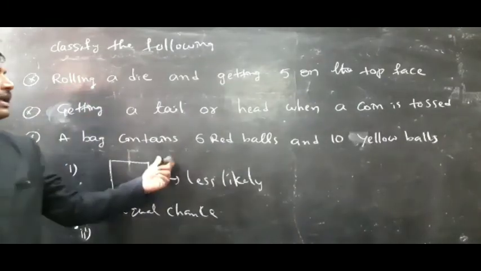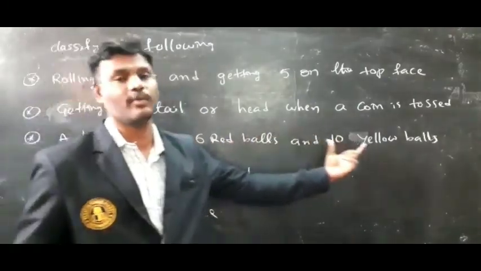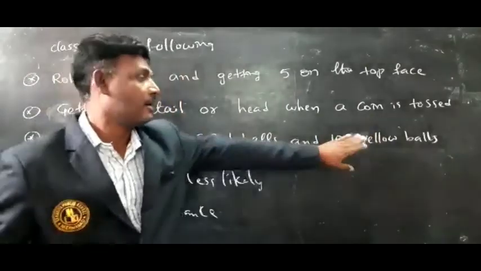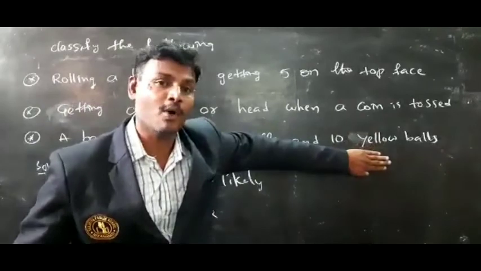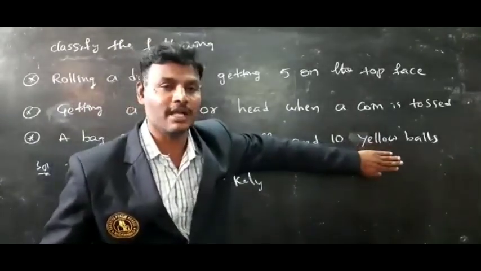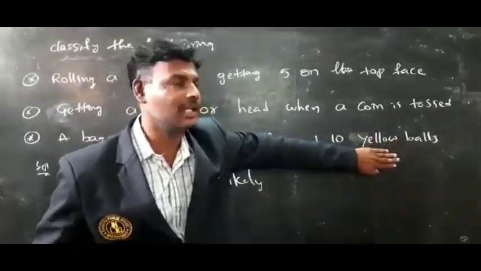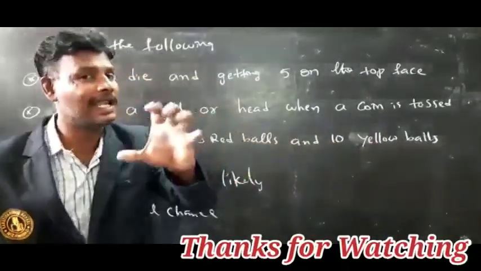Third one, a bag contains 6 red balls and 10 yellow balls. So if you compare, yellow balls are more than the red balls. So yellow balls are more likely events, with more chances to get. So yellow balls are more likely events and red balls are less likely events.